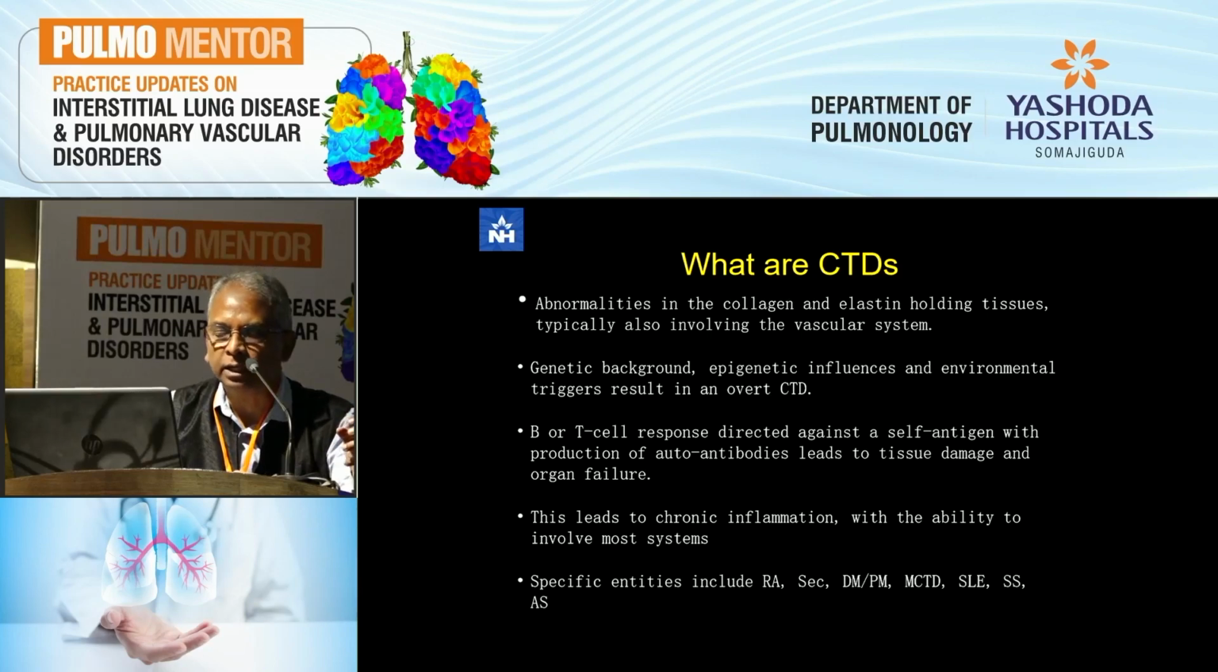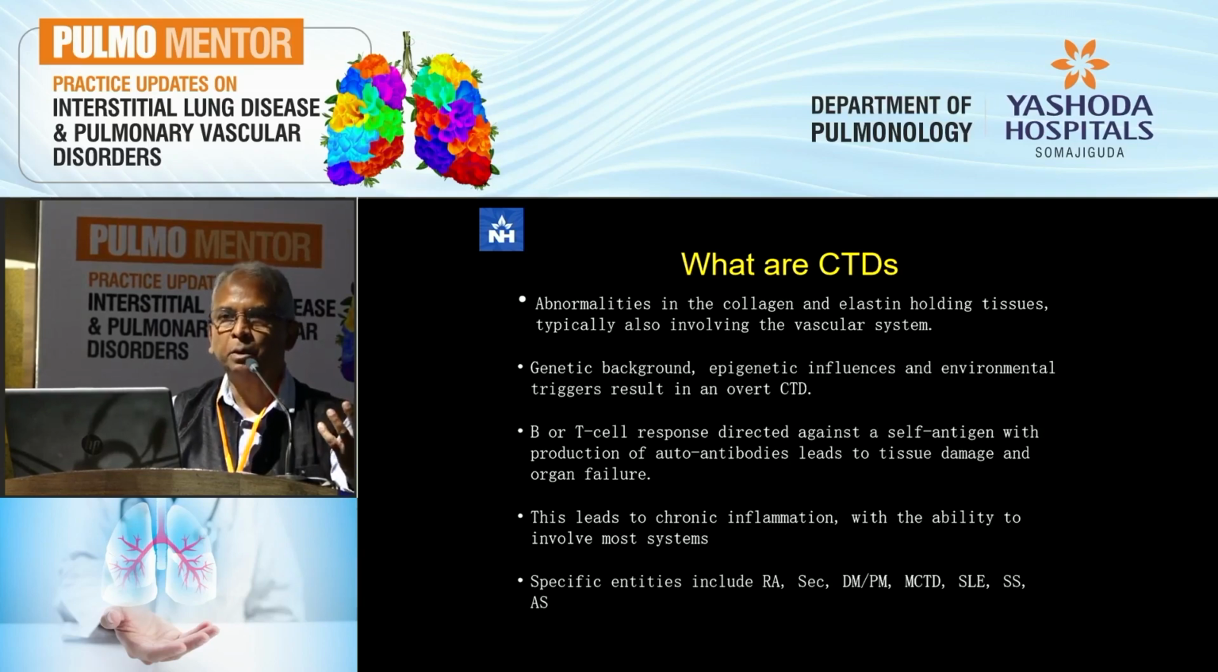Very briefly, what are connective tissue disorders? We used to call them collagen vascular disorders, quite rightly, because the abnormalities are in the collagen, and a lot of this is centered around the blood vessels. So you have impact on the blood vessels, but also collagen-containing tissues everywhere.